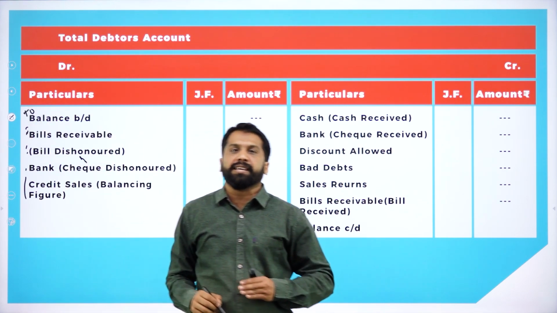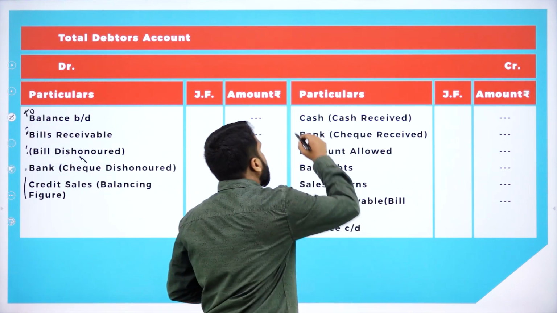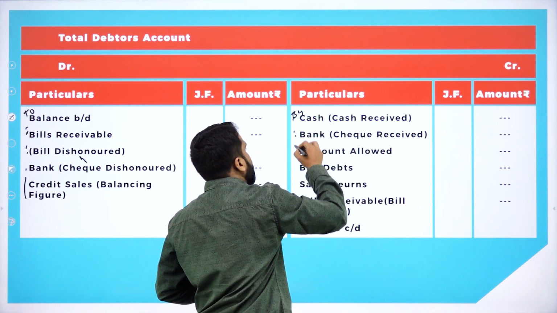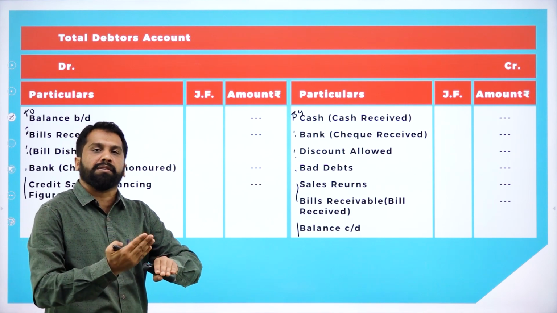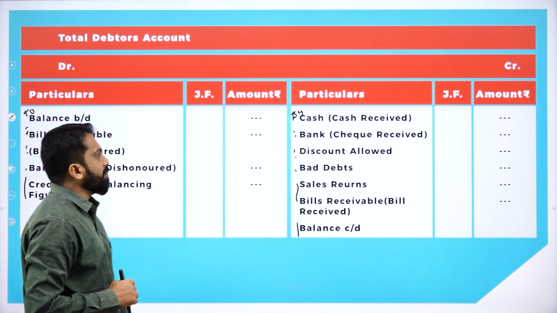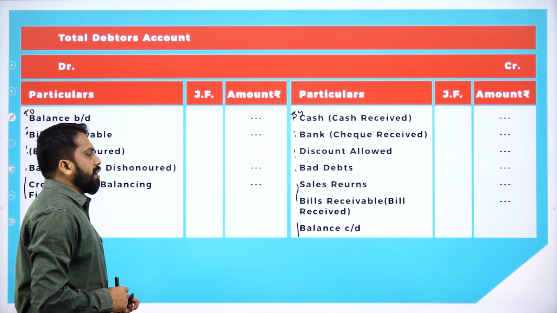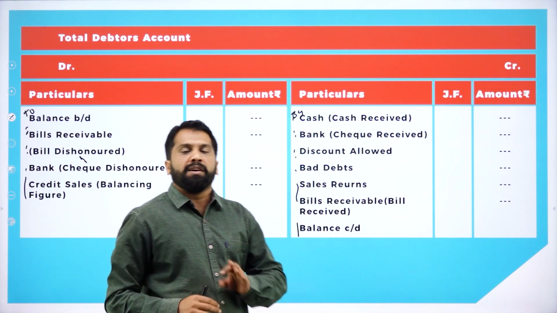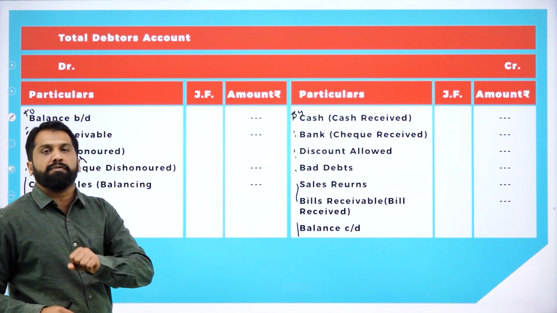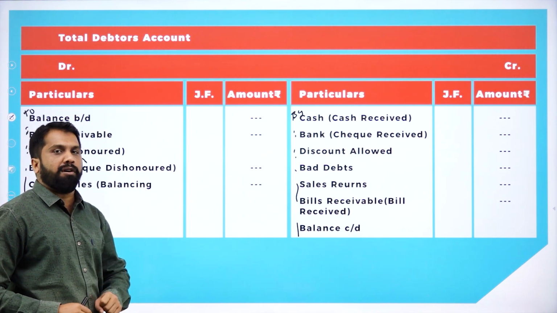If it is the credit side, you should mention it as 'by'. So, 'by' should be on the credit side and 'to' should be on your debit side. Now, this will be your format. So don't be afraid that you will get everything. No, you will get only a few things in your format.